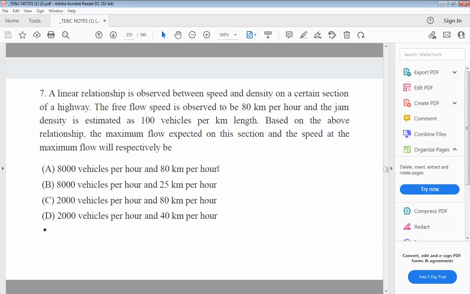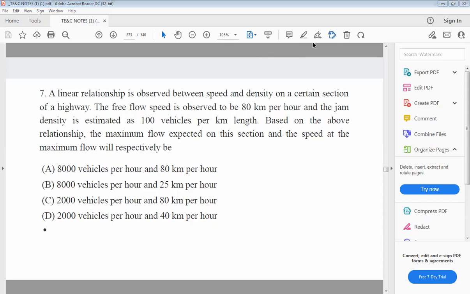Let us go to the next example. So a linear relationship is observed between speed and density on a certain section of highway. तर स्पीड आणि डेन्सिटी मध्ये लिनियर रिलेशनशिप आहे असं म्हणतात. The free flow speed is observed to be 80 km/h. Free flow speed म्हणजे काय दिलं?